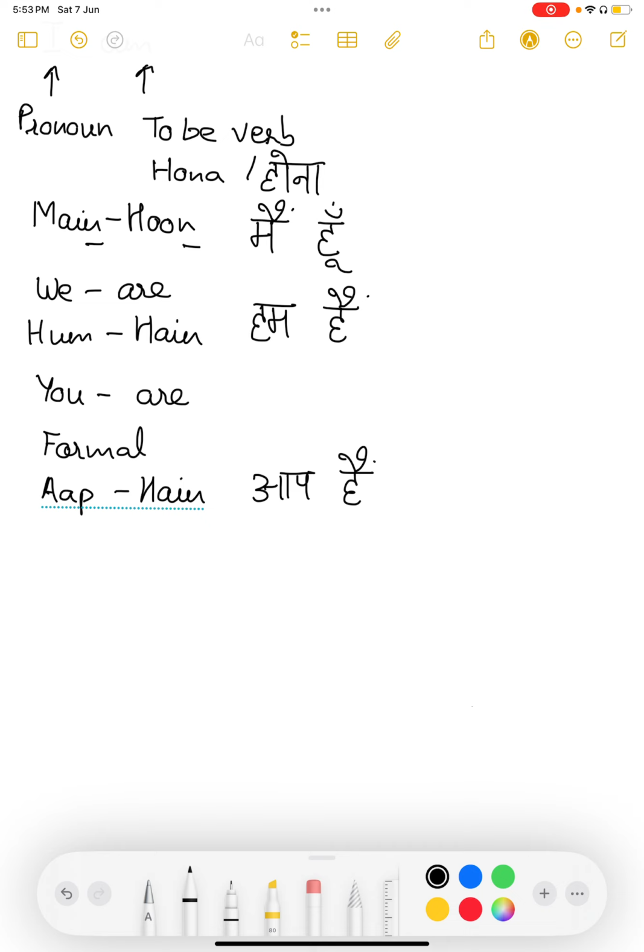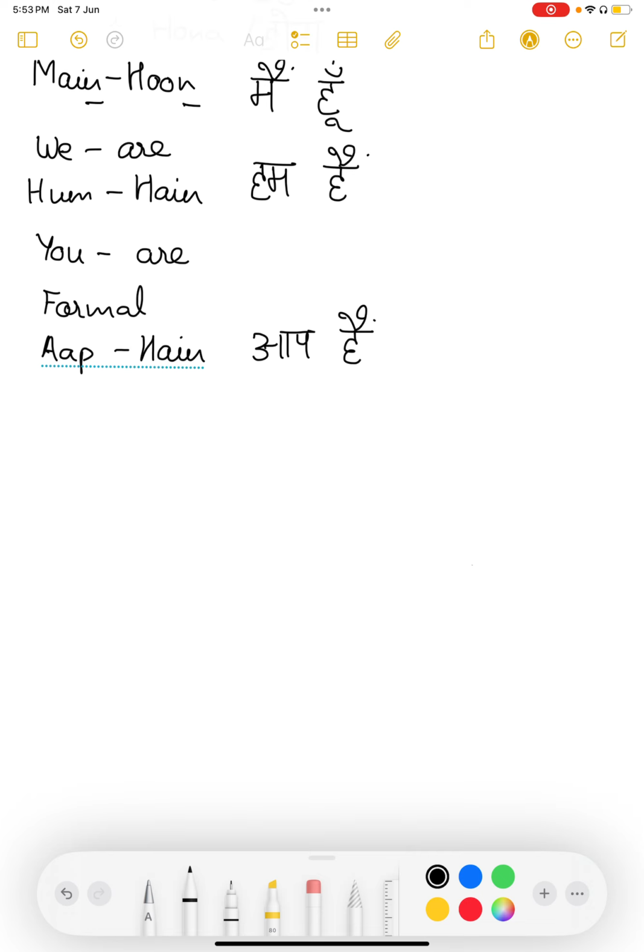So this is the formal pairing for you are. We can use this one with elders, strangers, anybody who we are addressing formally, respectfully. So this pairing sounds the best and it sounds polite and formal.